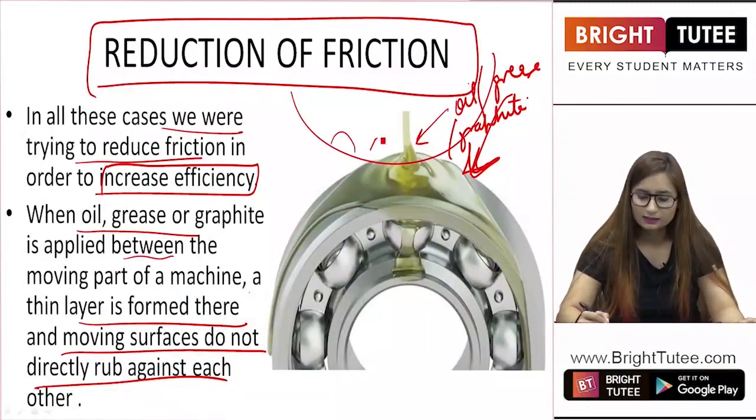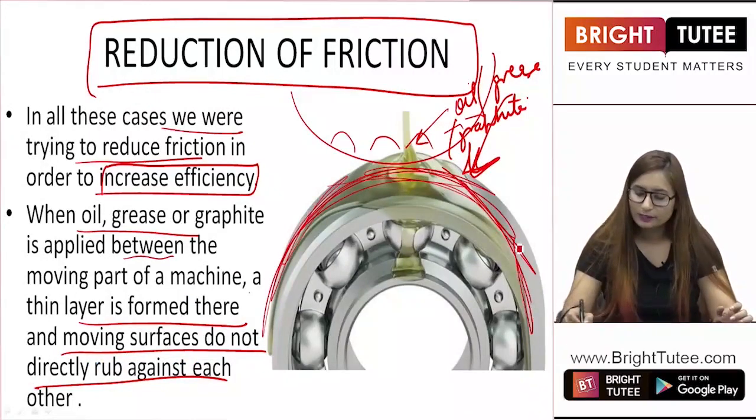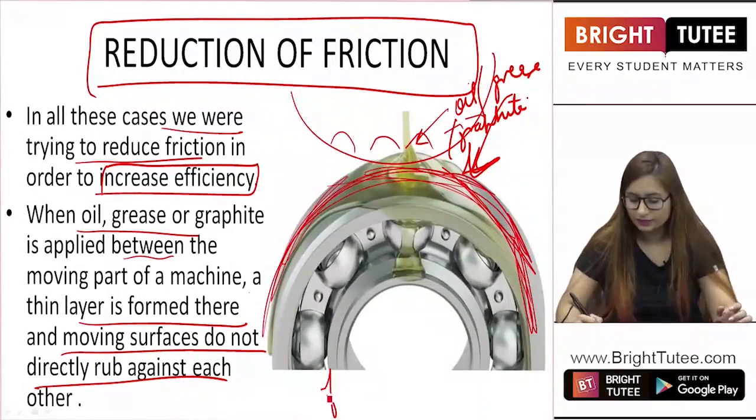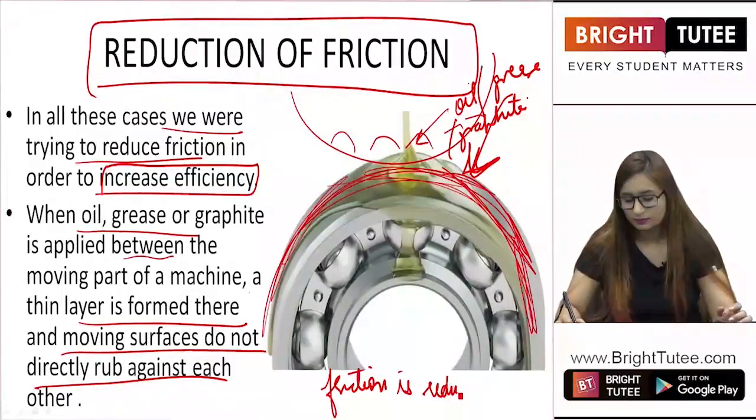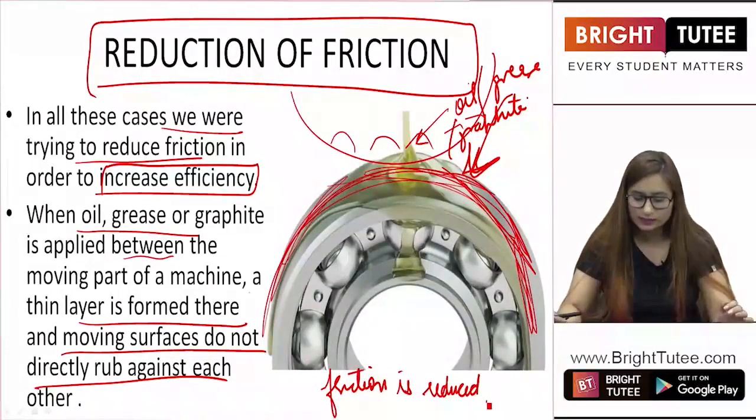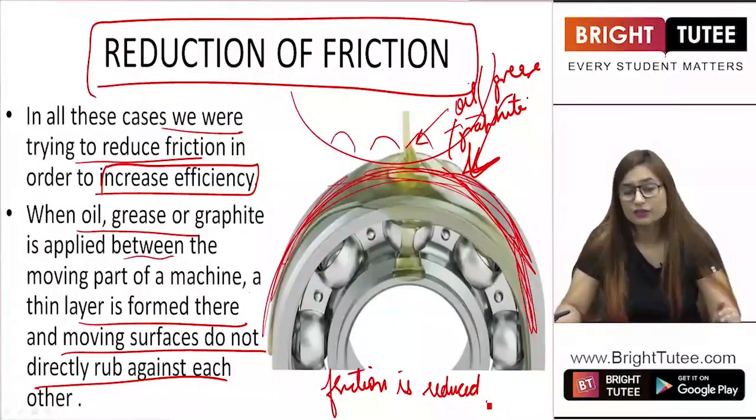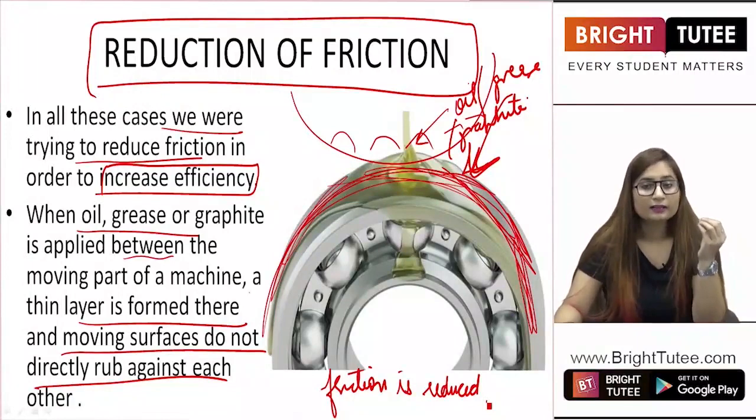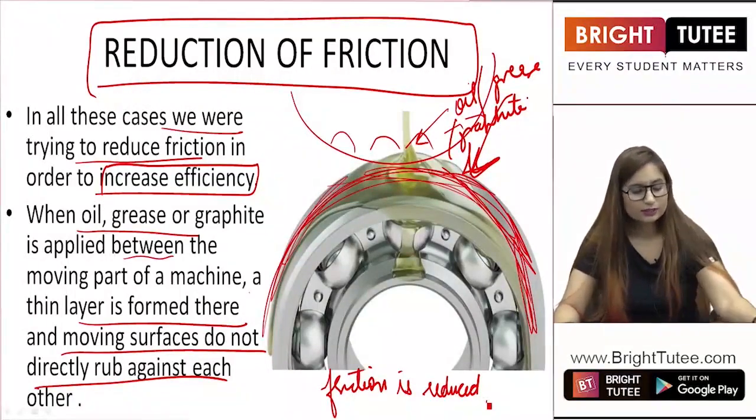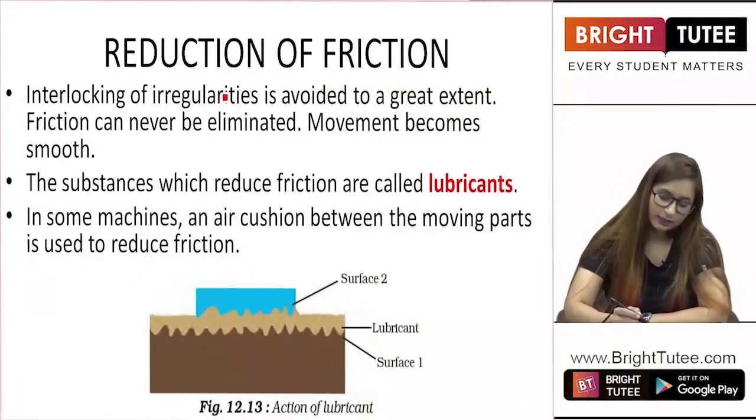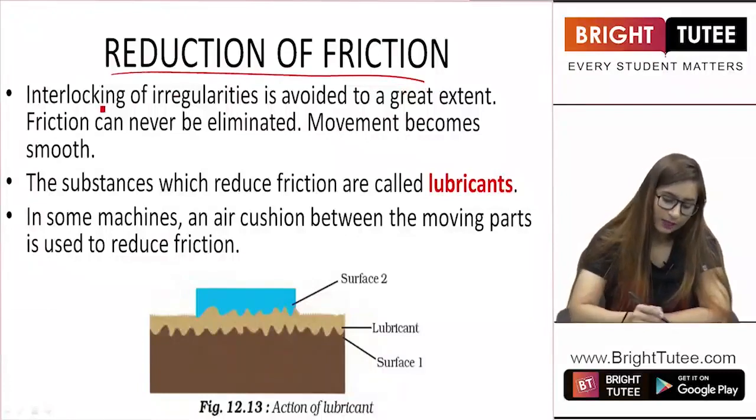Imagine there is another moving part here. So you are basically providing a layer of oil so that the movement becomes smooth and hence friction is reduced. Right, so now you understand why we reduce friction and what basically happens when we apply grease or oil in the parts of a machine. Right, students? Now let us see another thing about reduction of friction.